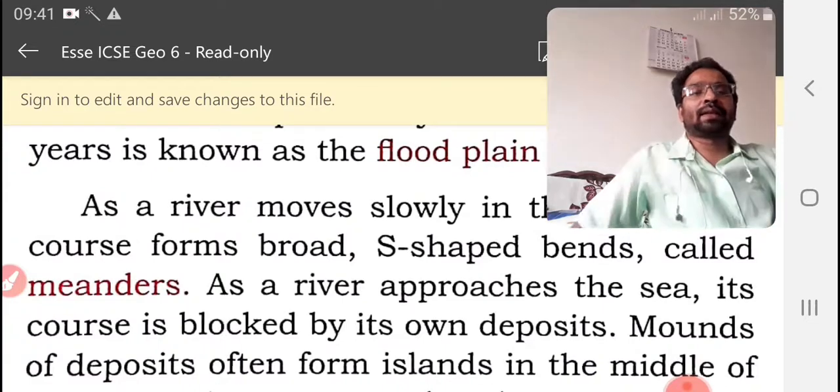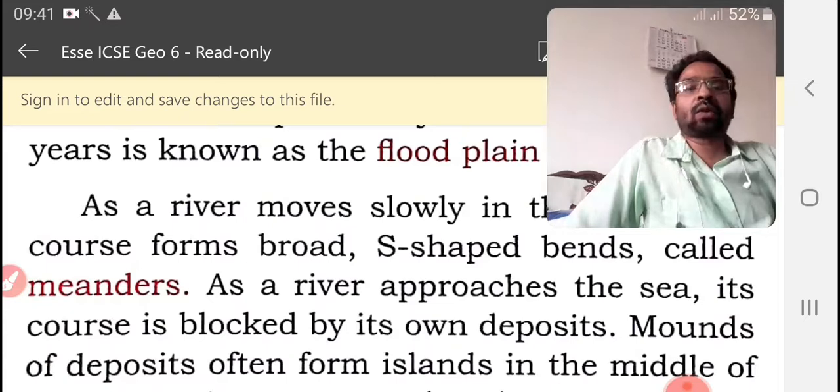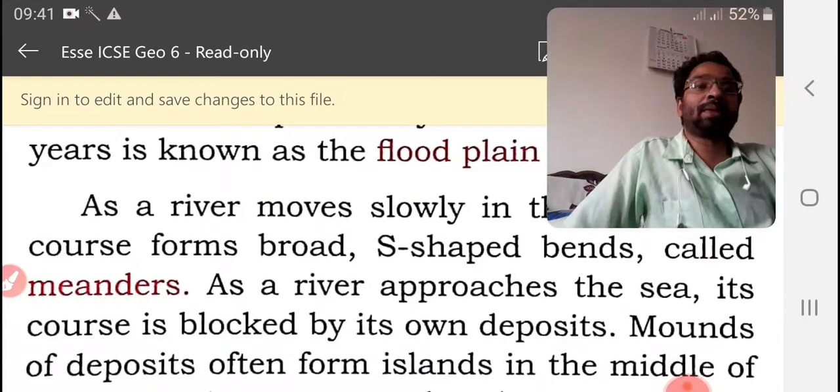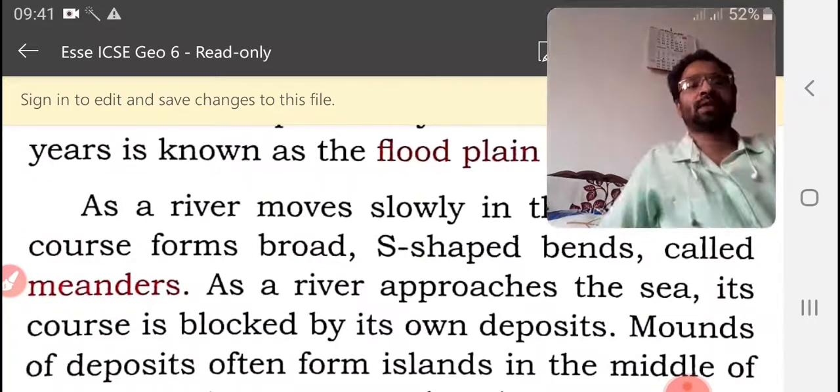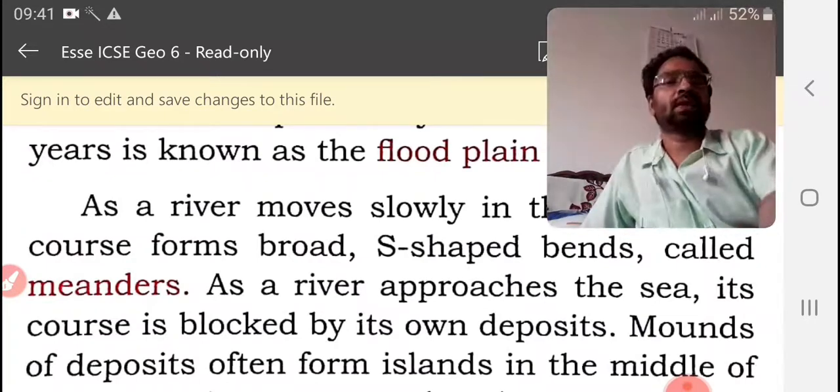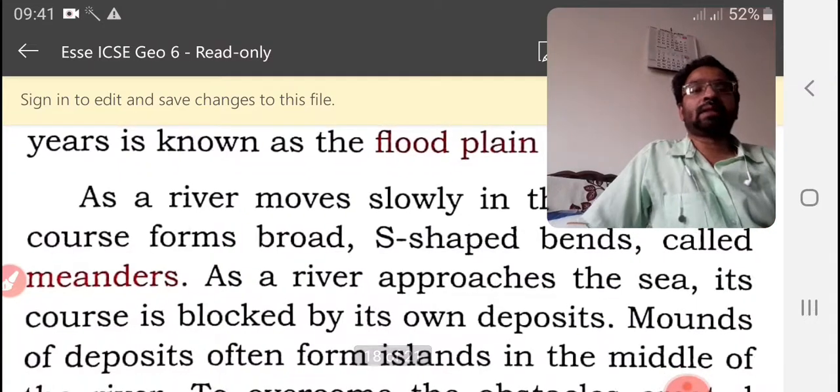Then S-shaped bends are called meanders. Broad S-shaped bends. In some places it starts to flow like a snake. Okay, snake bends, and this is known as meanders.